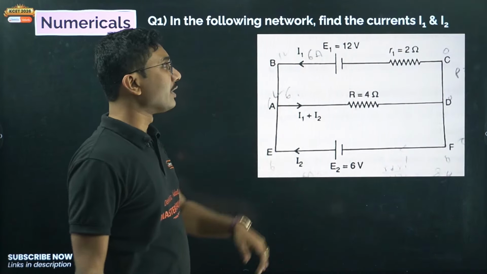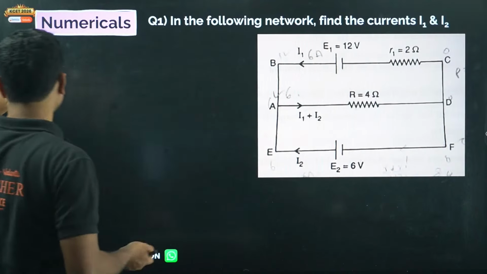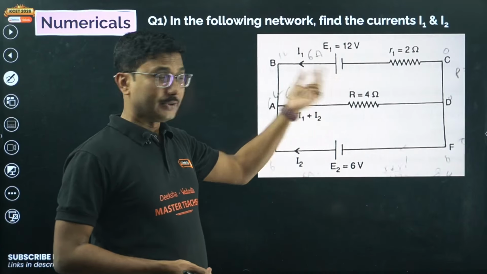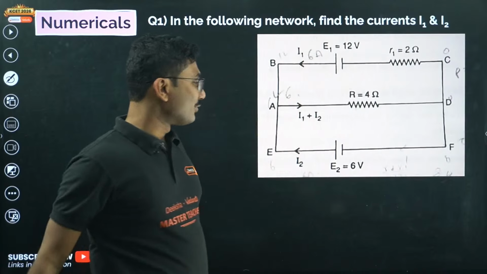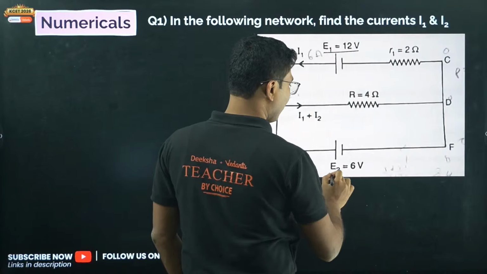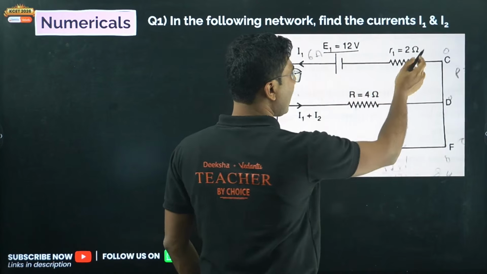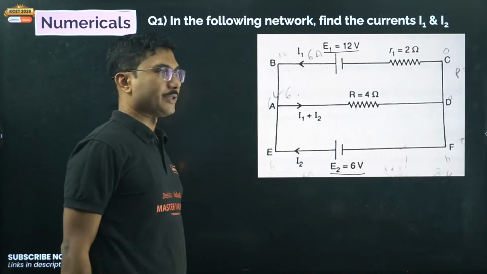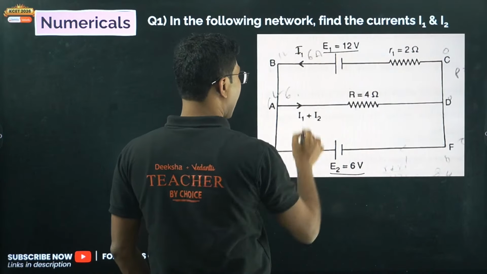In the following network, find the current I1 and I2. This question came in one of last year's pre-board exams, so that's why I'm using it. As you can see, some of the students tried to solve it. Now here we have two cells, one is E1, another one is E2. There is one resistance of 4 ohm over here and another resistance of 2 ohm over here, no resistance in the lower portion. They ask you to find the current I1 and I2.